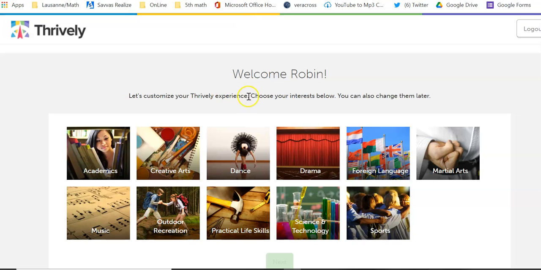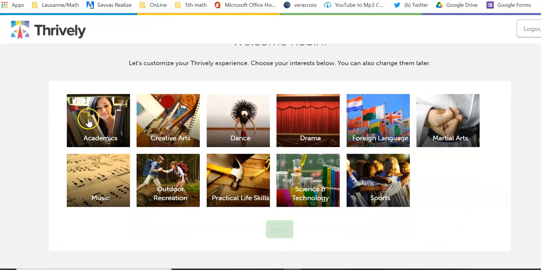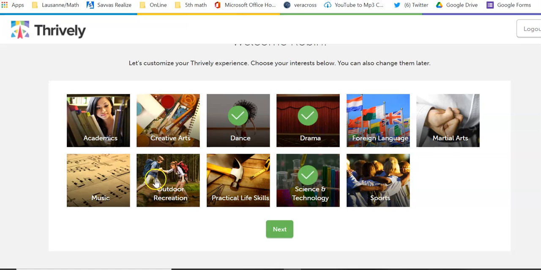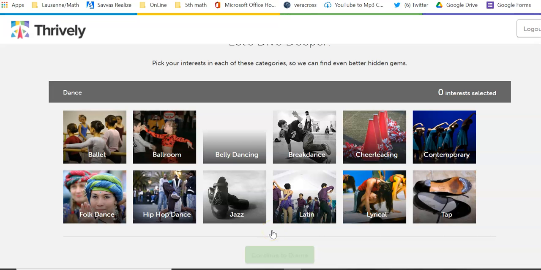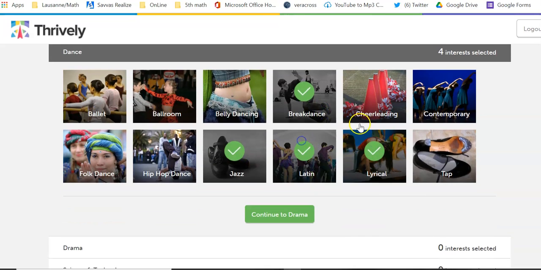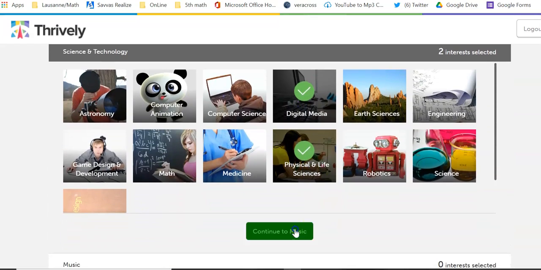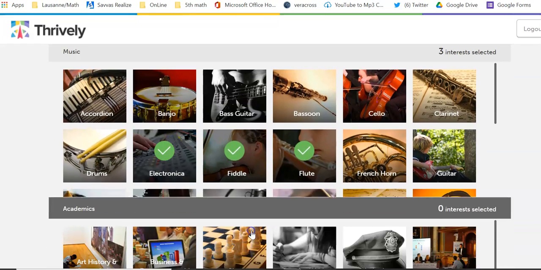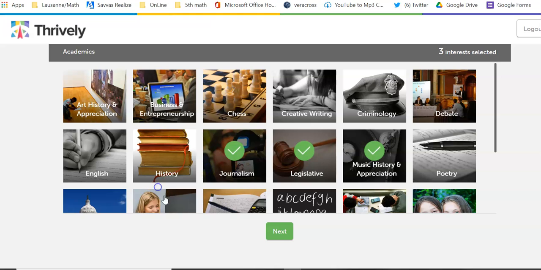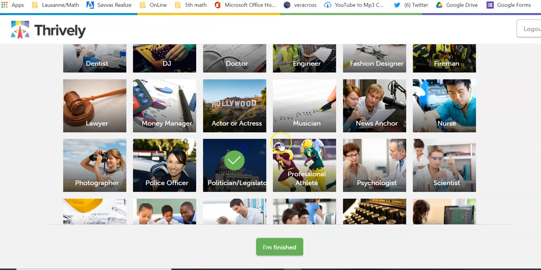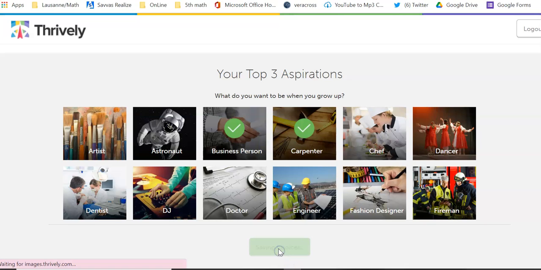The first thing you're going to do is customize your experience based on your interests. There is a ton of stuff here, so you can pick 1, you can pick 10, you can pick 20, whatever it is that you are interested in. I'm just going to pick some of these that I'm interested in and go from there. Now I'm just randomly picking stuff so I can show you. I'm not even reading this because I'm trying to make it fast. And it personalizes it based on whatever I'm picking. So again, I'm just going as fast as I can.